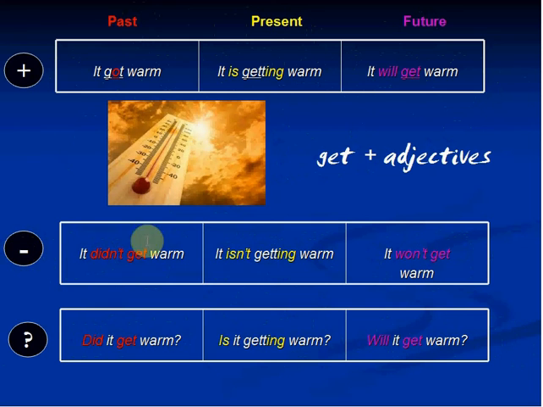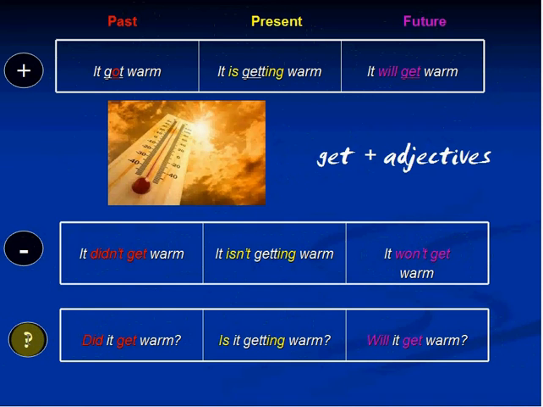My sentence can be negative. For example, it isn't getting warm at the moment. It didn't get warm last night. Tomorrow, unfortunately, it won't get warm.